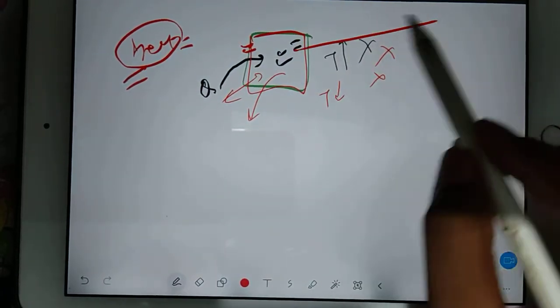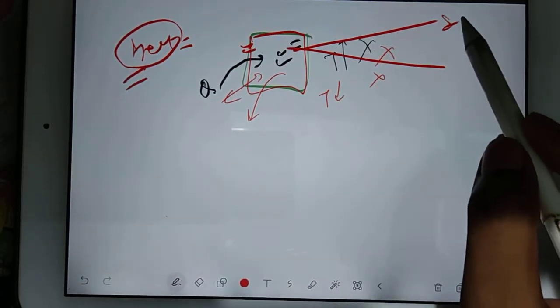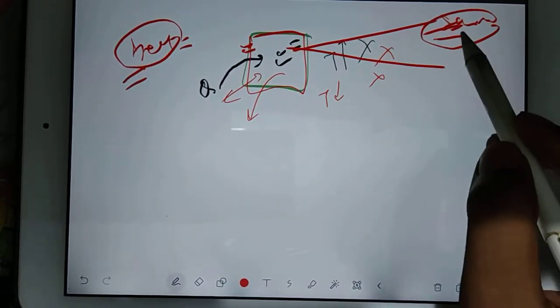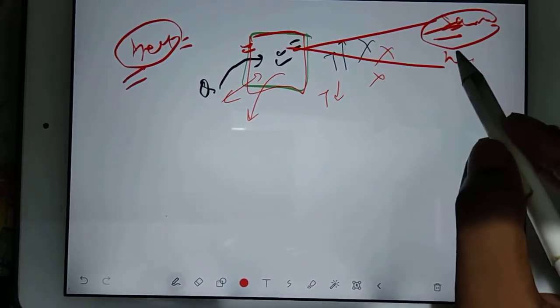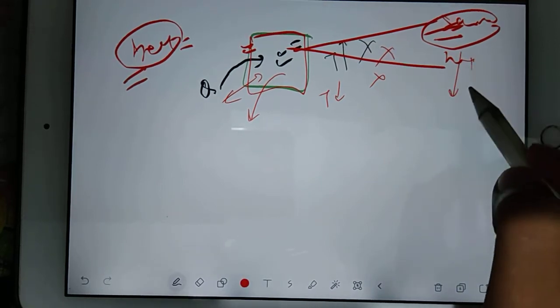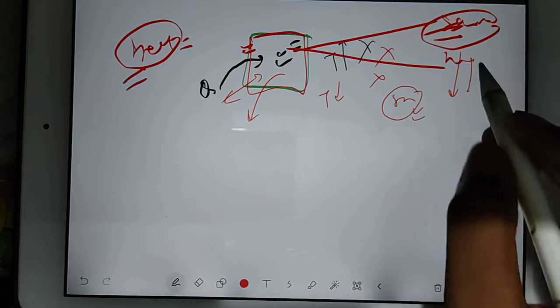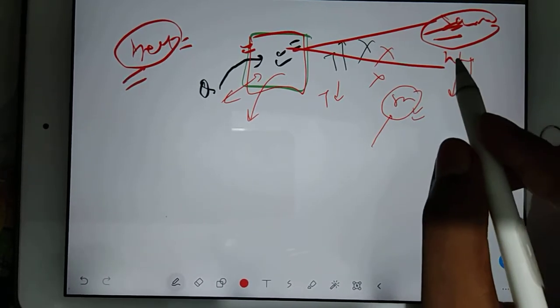Basically, they are of two types. One is sink, one is source. So source means heat source, from where heat will come out. Sink means heat sink, in which you have to dump your heat.